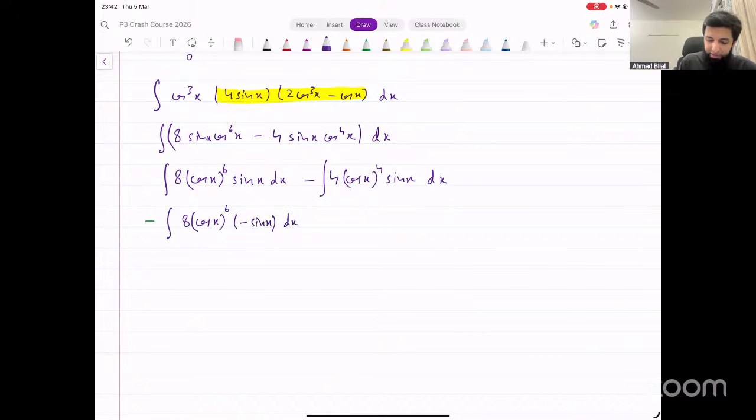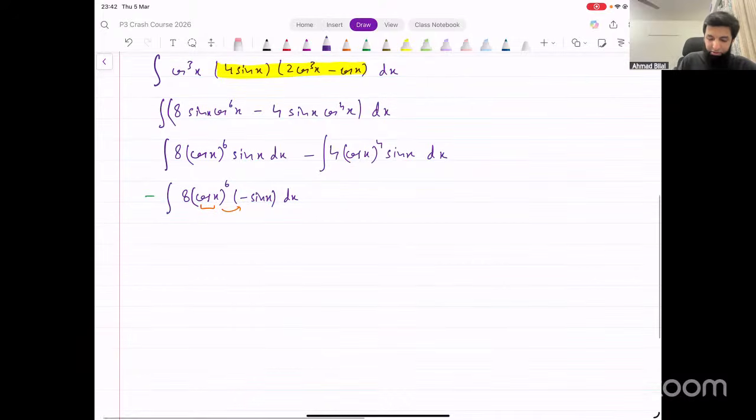Now the derivative of this thing is multiplying outside. So the integration is going to be minus 8, add 1 to the power, that becomes cos x power 7 divided by 7. This is what we end up getting from this.